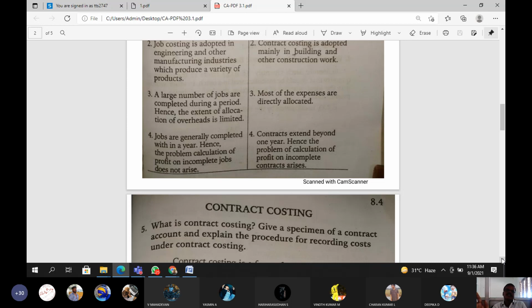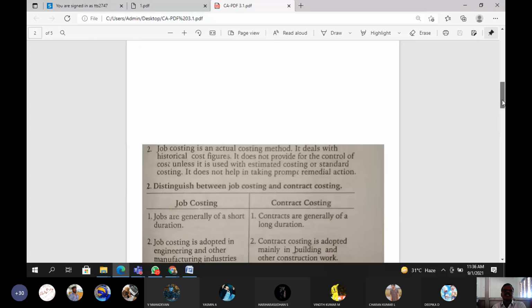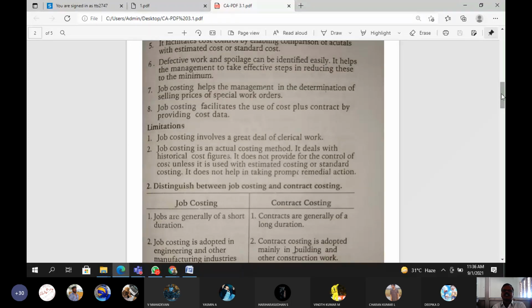The problem of calculating profit on an incomplete contract arises. For example, take a contract to work for 5 years. The first year, how much work is completed, and the amount is sanctioned. The second year, third year, it continues going on. Profit is also calculated, but on incomplete work only. So these are all the differentiating points between the two topics, job costing and contract costing.